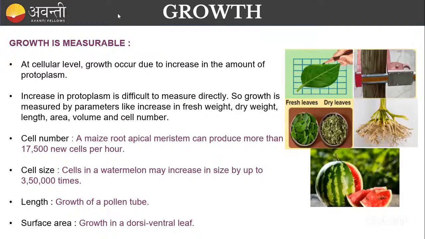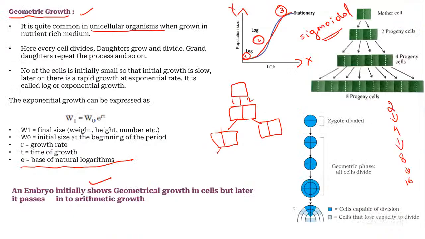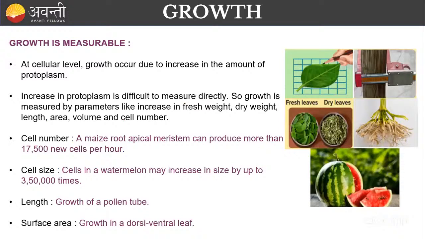Okay, fine. I think we studied about the growth. There will be a growth rate, that is the geometric growth and the arithmetic growth. And here you have to remember this point. An embryo, when first starting, will show the geometric growth, because all the cells are going to be divided. The cell is growing, the embryo is growing. In the start, it will show the geometric growth. Later in life, it will show the arithmetic growth. Remember this point.